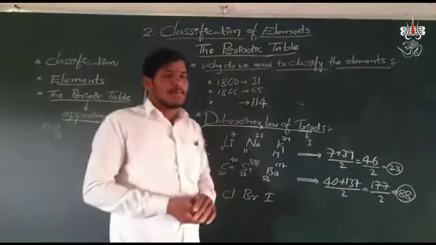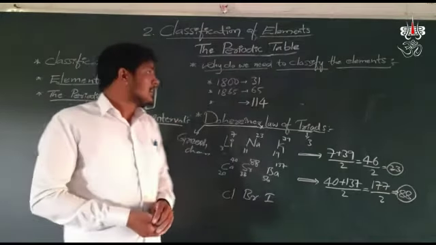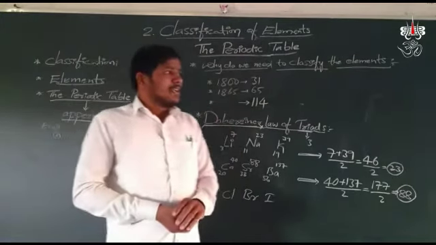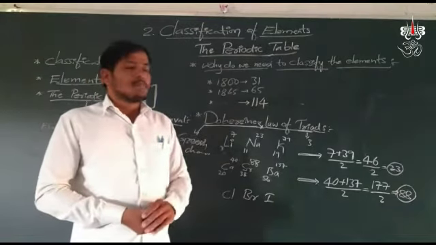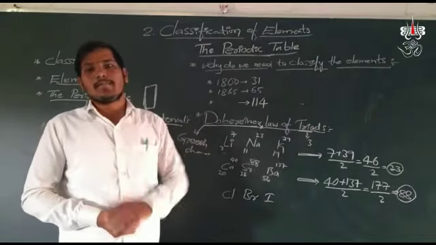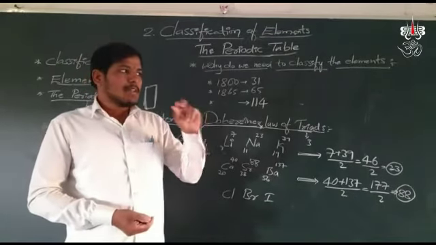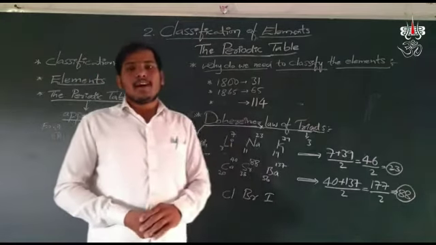Next, in the periodic table, why do we need to classify the elements? When we go to a medical shop, we observe that the medicines are arranged in a specific manner, based on their manufacturing companies or alphabetical order.